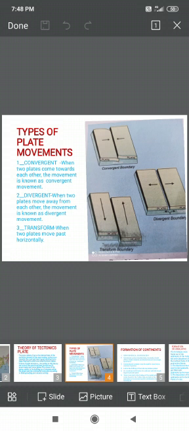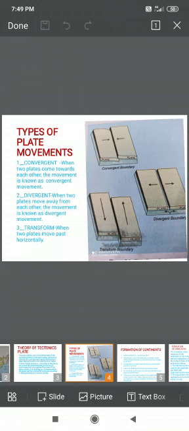Now students, when we discuss divergent movement or convergent movement, especially in convergent movement, when two plates come towards each other or come together, they may either collide or crumble, or one may slide under the other.